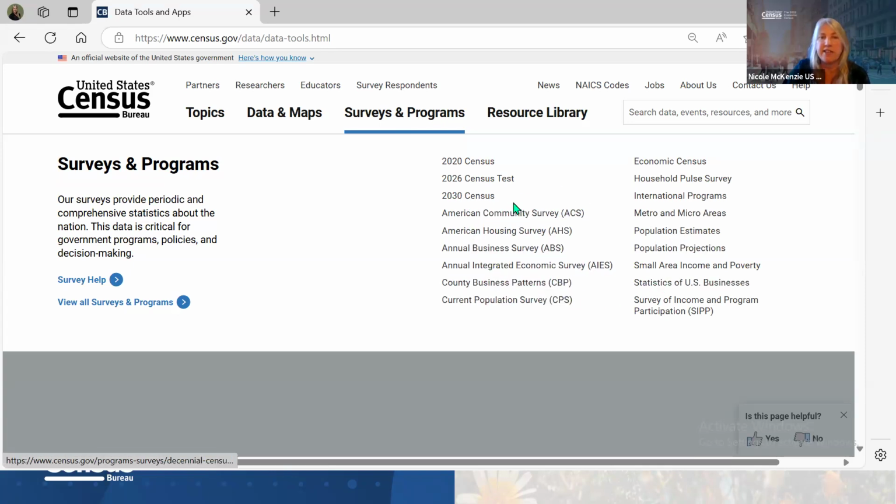But again, these are the ones that boil to the top, the ones people are looking for more often. We do have more, so you can click on view all surveys and programs. It will give you the list of all the surveys and programs that we have. So if what you are looking for isn't here, you can click over on this link to the left.